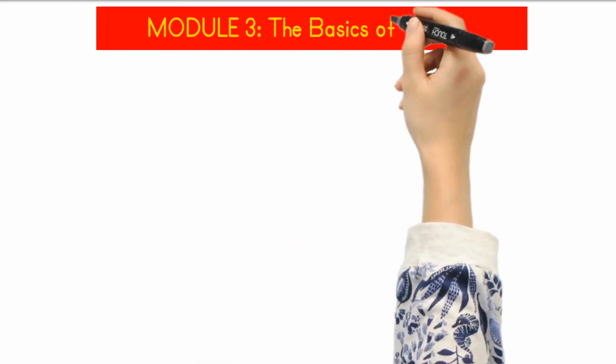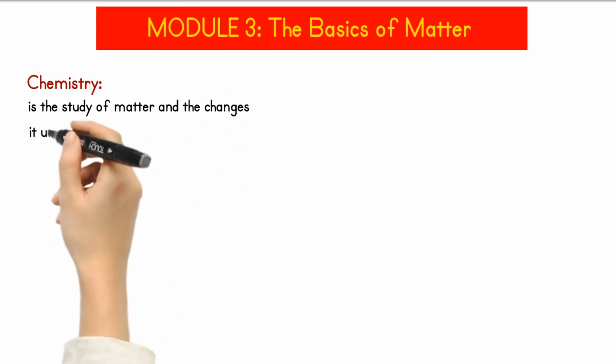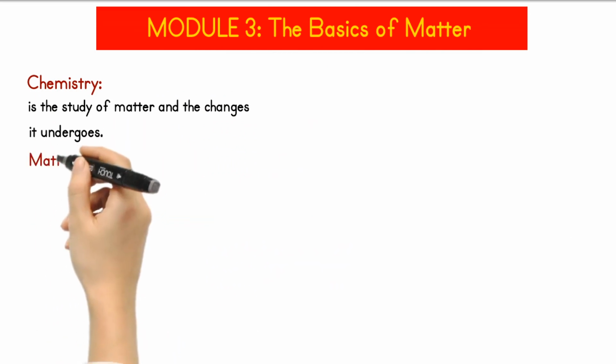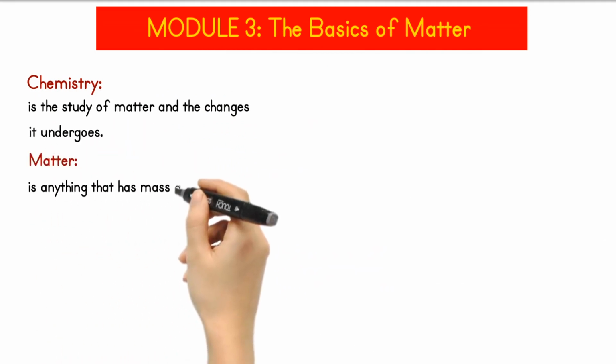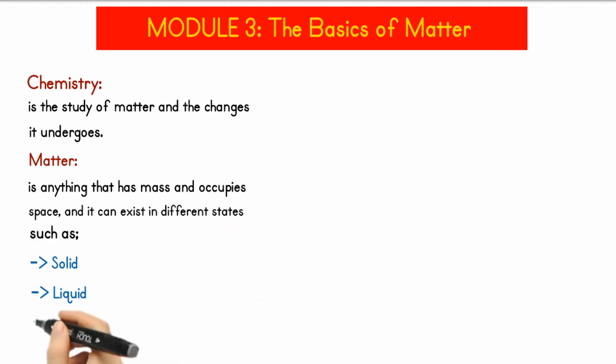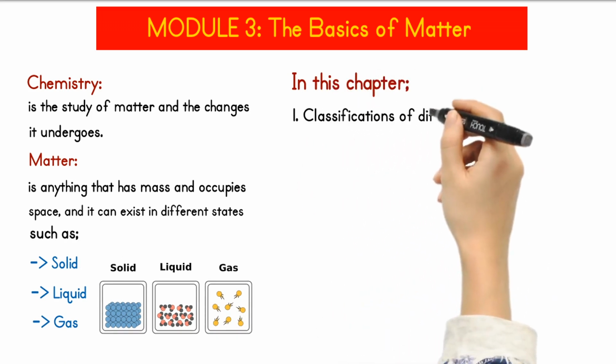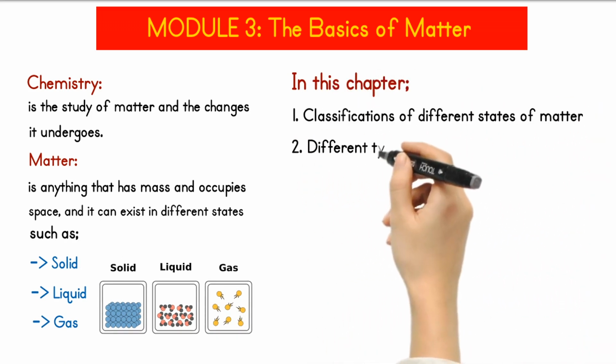Module 3. The Basics of Matter. Chemistry is the study of matter and the changes it undergoes. Matter is anything that has mass and occupies space, and it can exist in different states, such as solid, liquid, and gas. In this chapter, we will explore the classifications of different states of matter, the different types of matter,